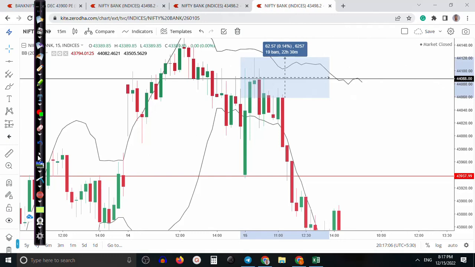All right. So after that, let me show you. Once I placed my order, price dropped, pulled back again, but next a bullish candle formed.